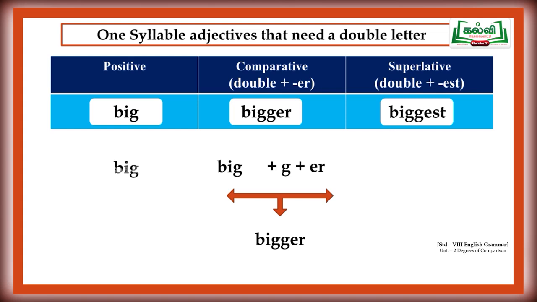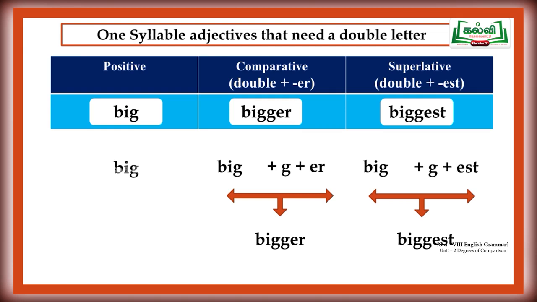Big plus G plus ER gives bigger. In the superlative form, the same rule: big, double the letter G, plus EST. So, big, bigger, biggest.